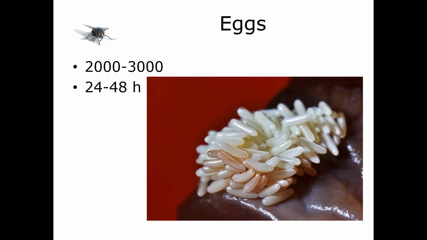So I say 24 to 48 hours on average, just because the U.S., North America, is very large, and we have very warm areas, very cold areas. All right, so this is the type of thing you want to keep in mind. Temperature is ridiculously important. So if you think about it just from this beginning, let's say I find a body that has eggs on it, I have to figure out what species those eggs are, how quickly they are going to hatch, and what the temperature is that is going to affect that hatching.